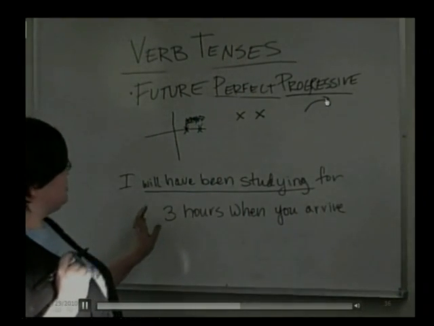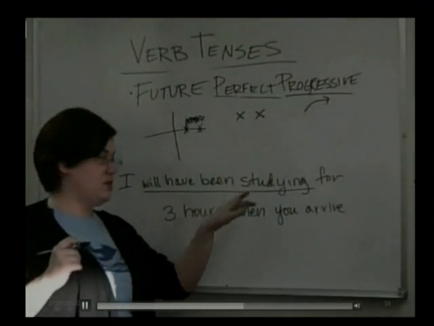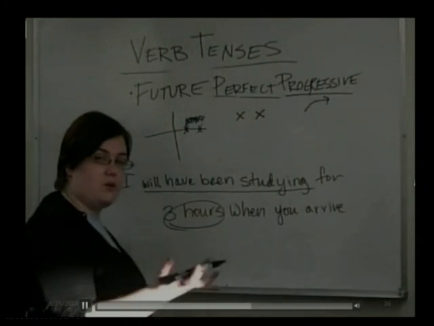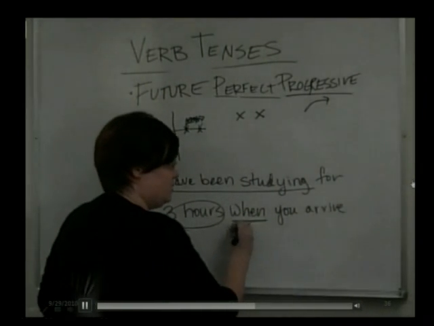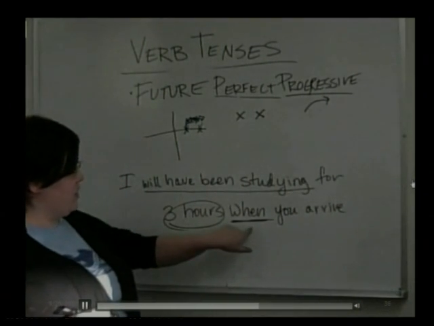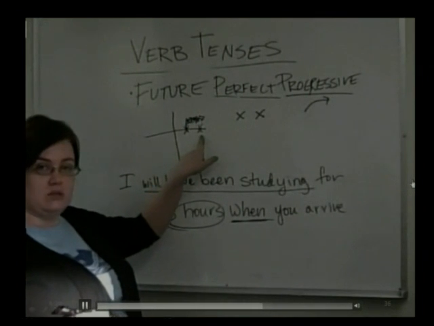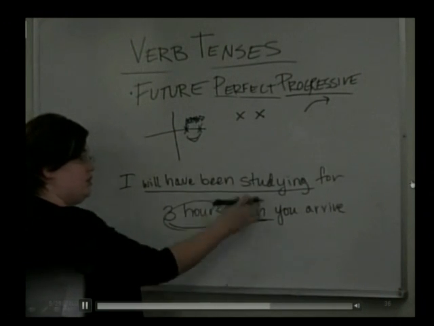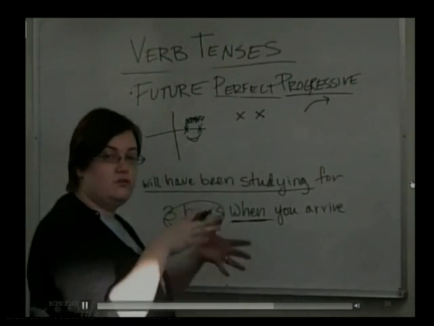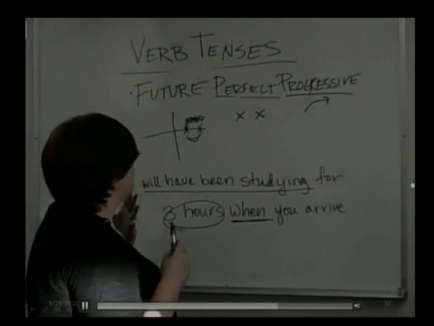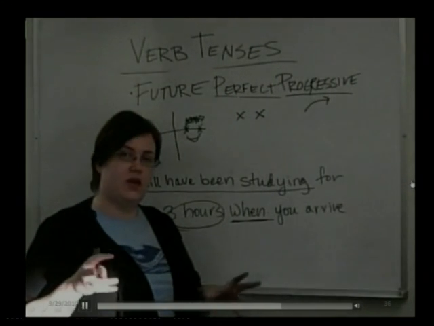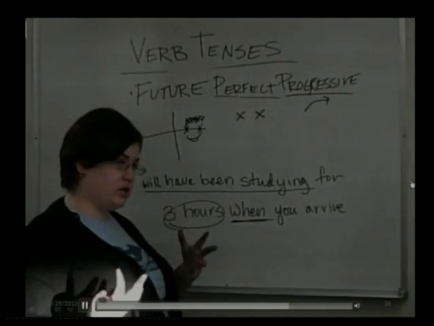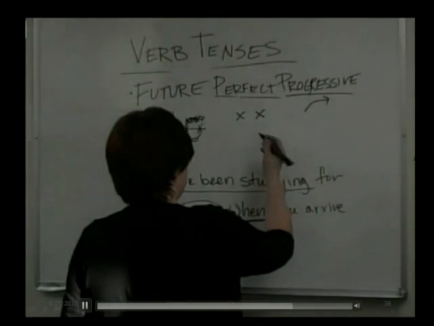So you'll see, as with all the other perfect progressive tenses, this mention of 3 hours, right? For 3 hours, for 6 months. When something else happens. So this when indicates this, right? So there's this amount of time happening between these two discrete events in the future. So you don't really see the future perfect progressive that much, but it does exist as a tense in English.